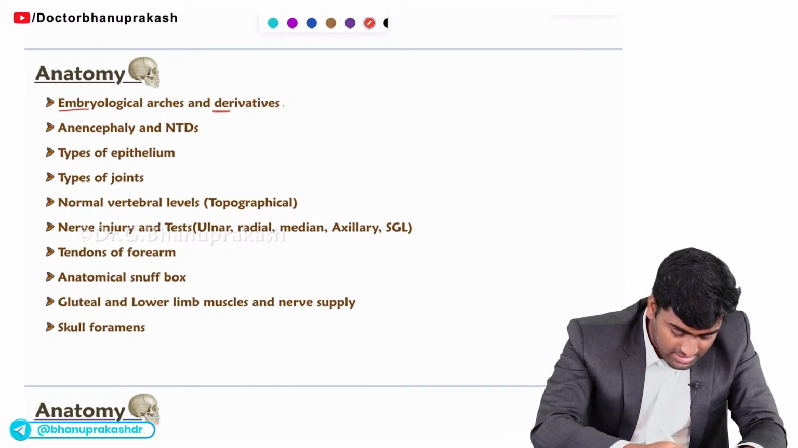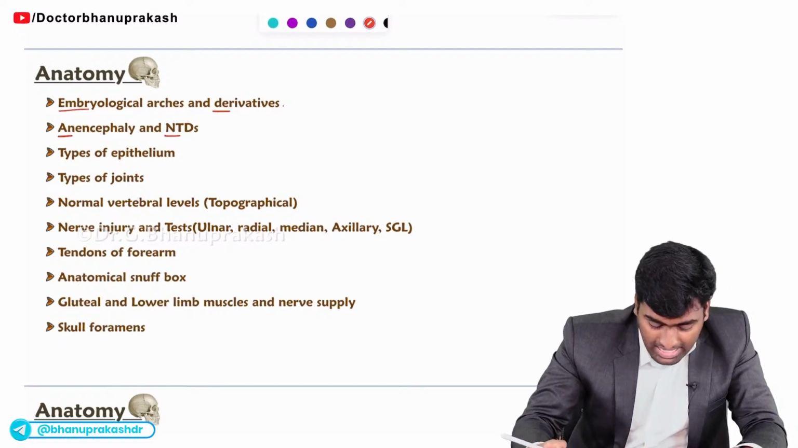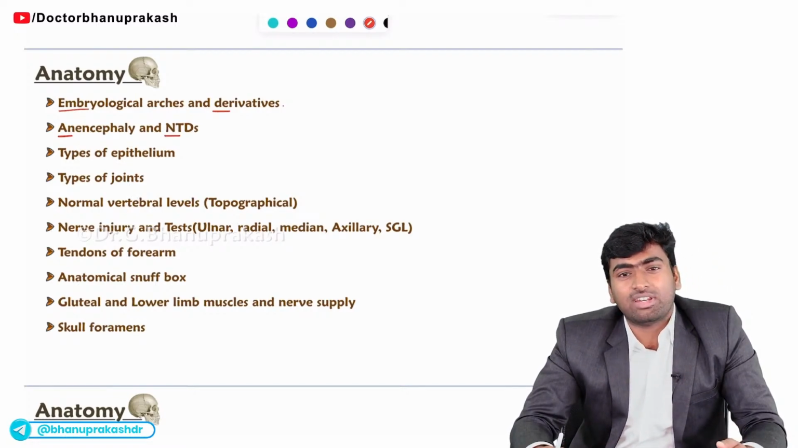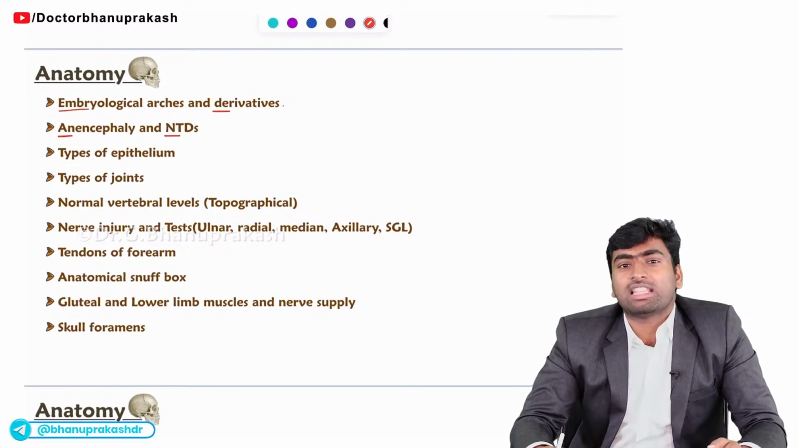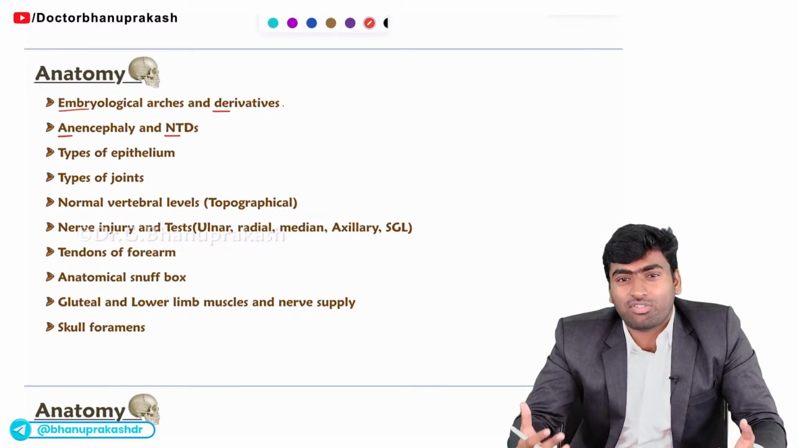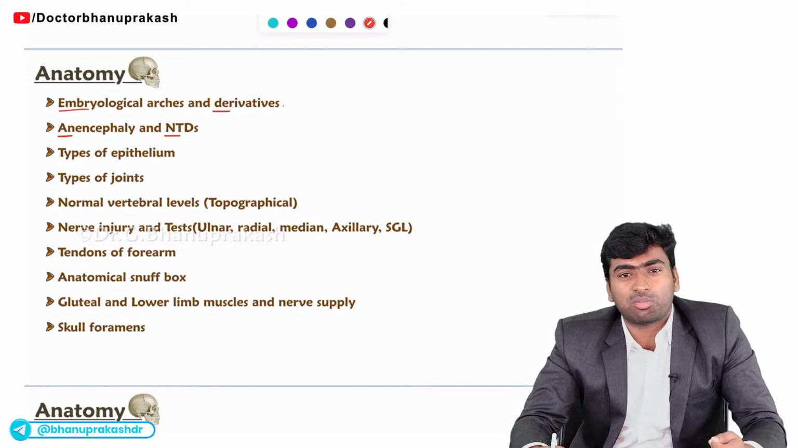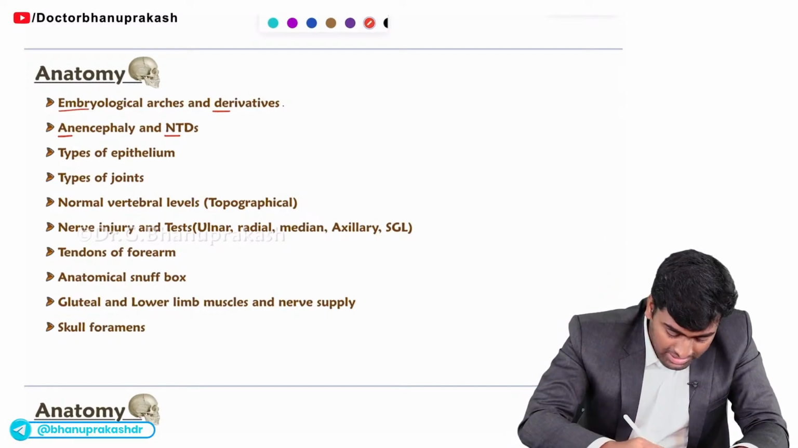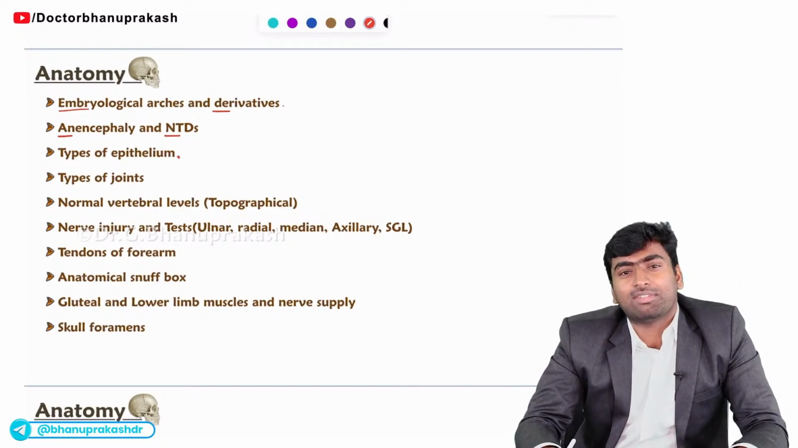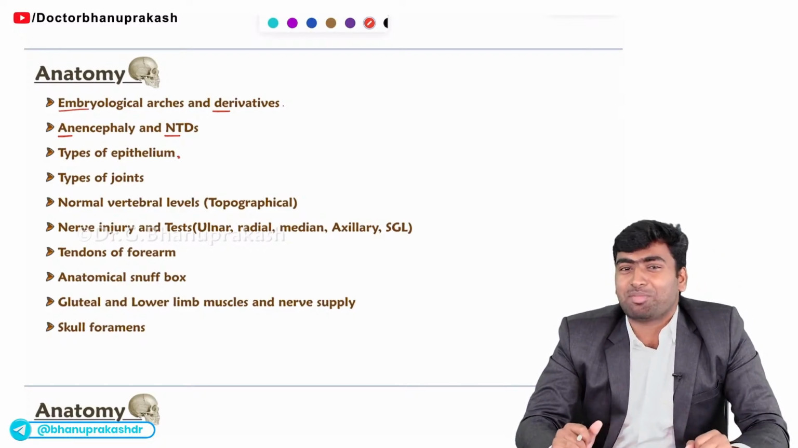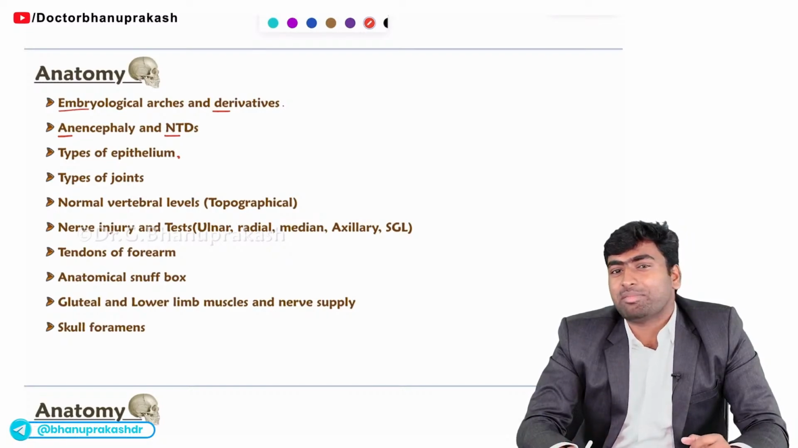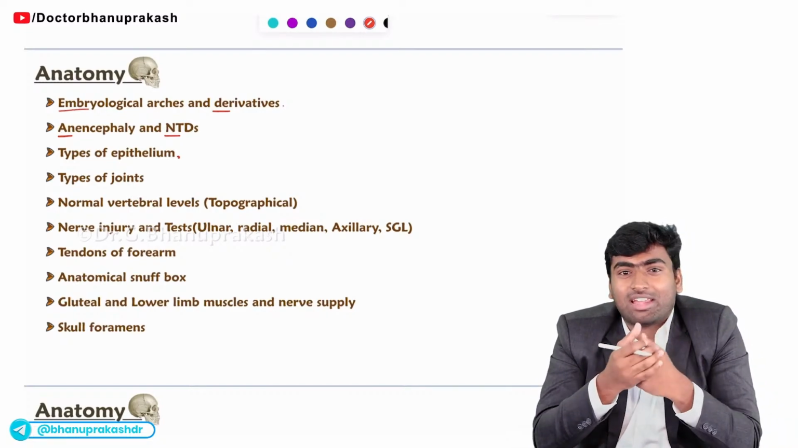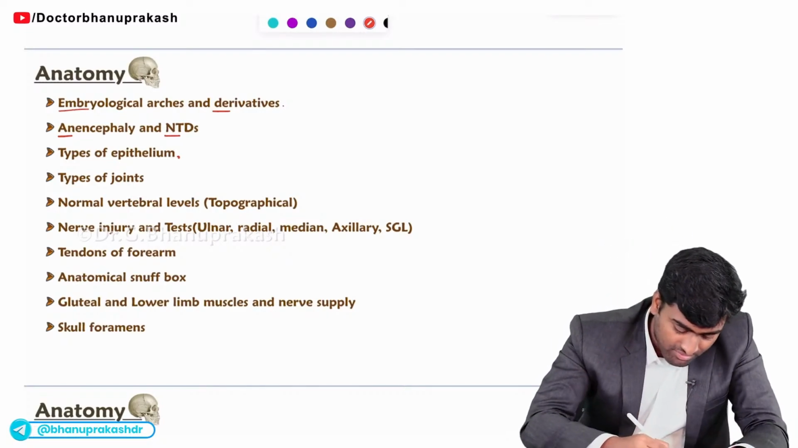Next important point is anencephaly. Mostly for anencephaly and all the neural tube defects, they will give these images and ask you to find out which of the following neural tube defects this is. And the third one is the type of epithelium. They will give you a histological image and ask you to find which type of epithelium this is. Sometimes they may ask you where this epithelium belongs to.